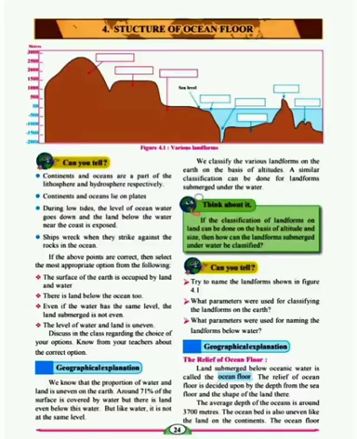Continents and ocean are a part of lithosphere and hydrosphere respectively. Continents and ocean lie on plates. During low tides, the level of ocean water goes down and the land below the water near the coast is exposed. Ship wrecks when they strike against the rocks in the sea. If the above points are correct, then select the most appropriate option from the following.